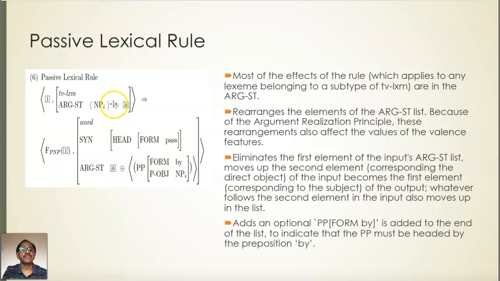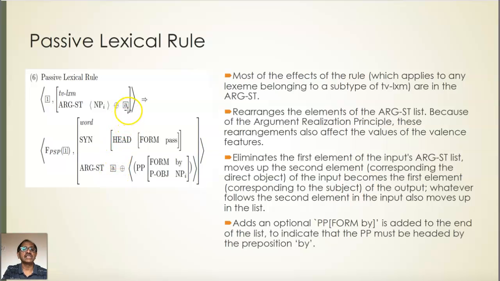How does it change? The first argument is omitted, or we can say that it is taken to the prepositional object position. The prepositional phrase is optionally added, and the rest of the arguments in the argument structure move up.